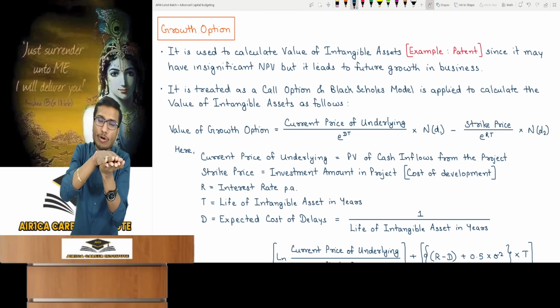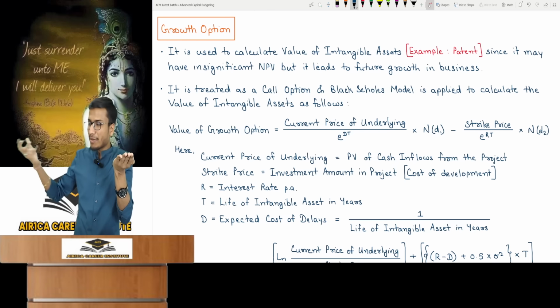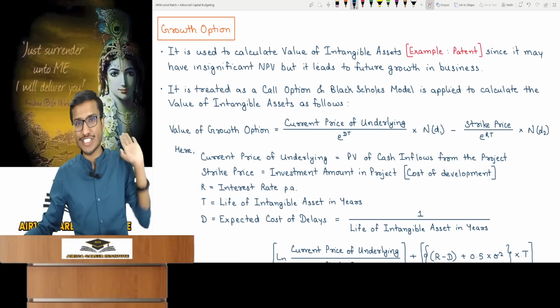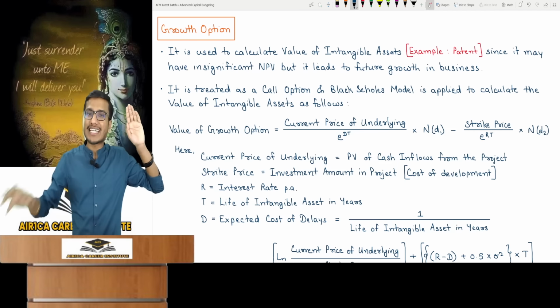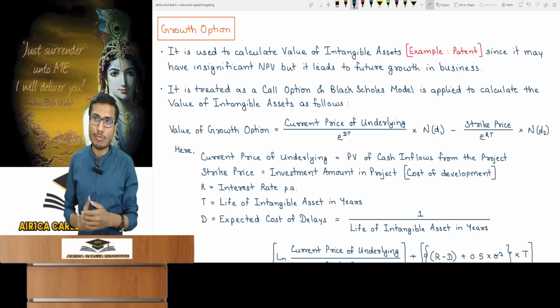So a patent is a contract in a way, right? That is where I got the right to invest in this project. So that I can earn benefits, I'll be able to take benefit and no one else will, only because of this piece of paper, the patent. This is a call option providing the right to invest in the project. Understand the call option and why Black-Scholes was applied.